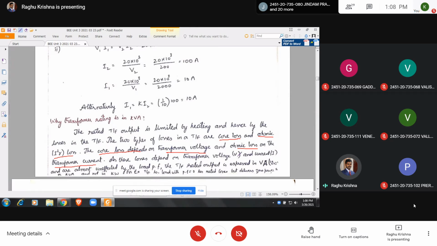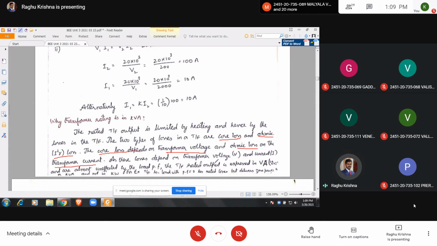Why are they called ohmic losses? These copper losses occur due to the resistance of the copper winding. The copper winding will have small resistance, so when a current flows through the copper winding, copper losses will be there. That is due to the resistance of the copper winding. Resistance units are ohms. So that's why it is called ohmic losses.